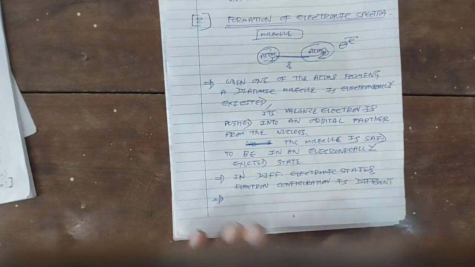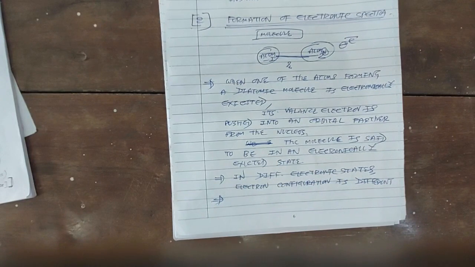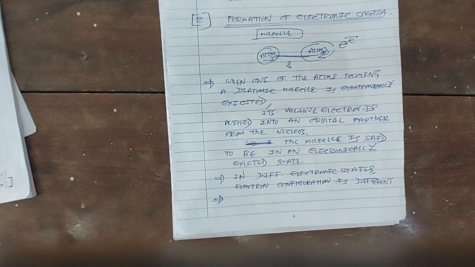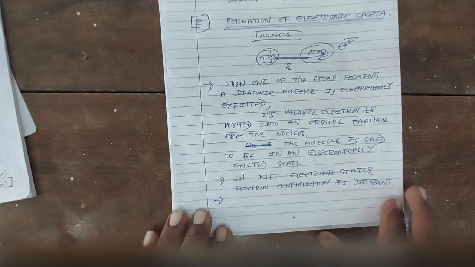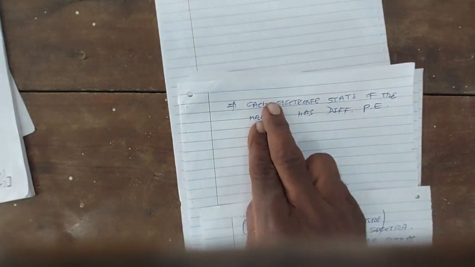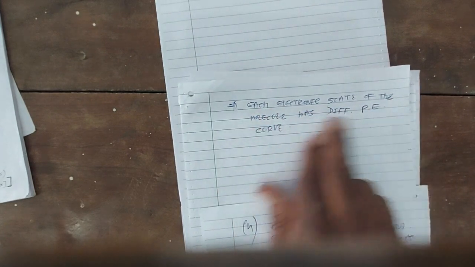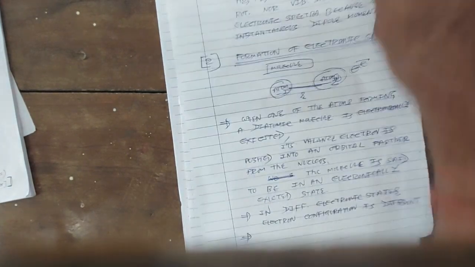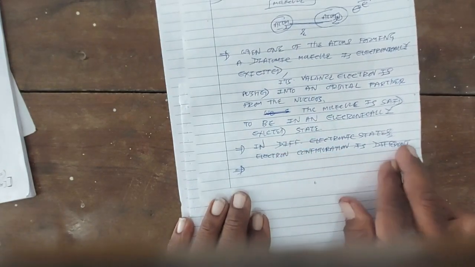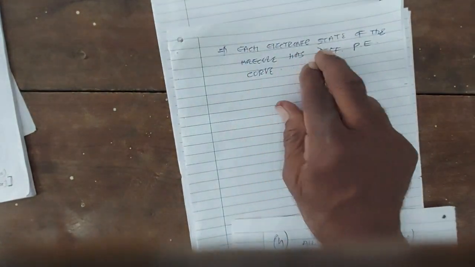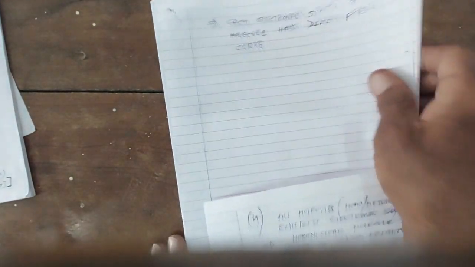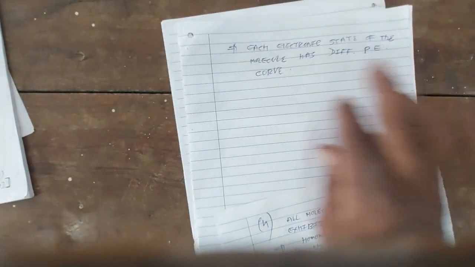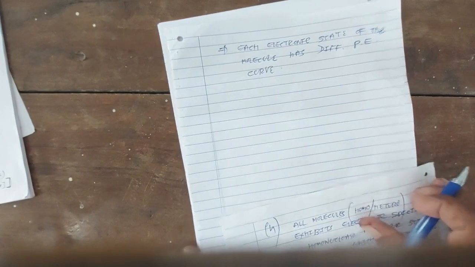You know the names of different electronic states: sigma state, pi state, delta state, phi state. In these different electronic states, the electron configuration is different, and each electronic state of the molecule has a different potential energy curve. So today we will draw the potential energy curve of the molecule for ground electronic state and excited electronic state.